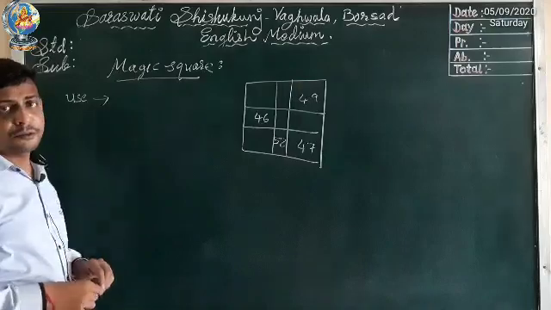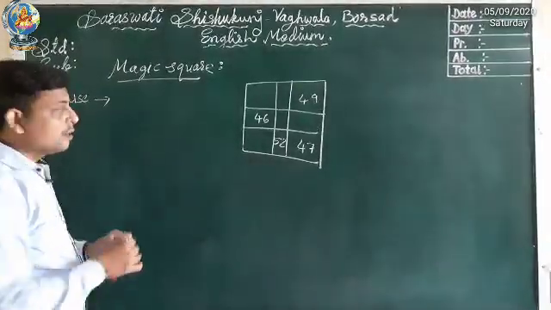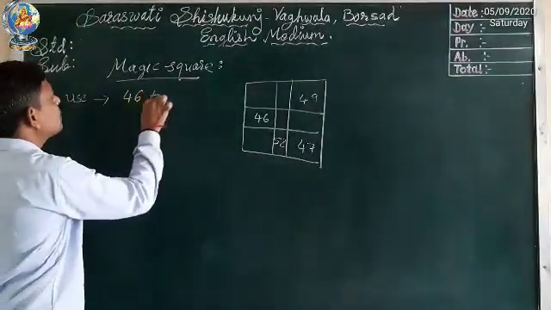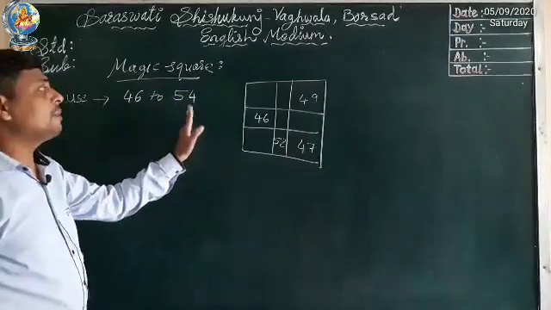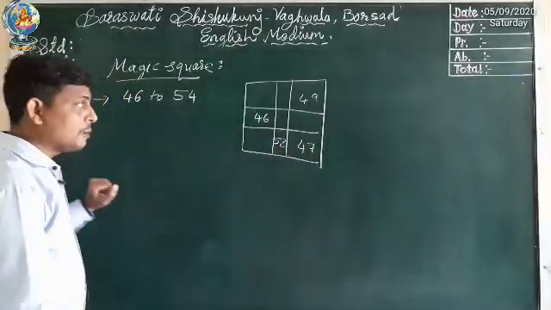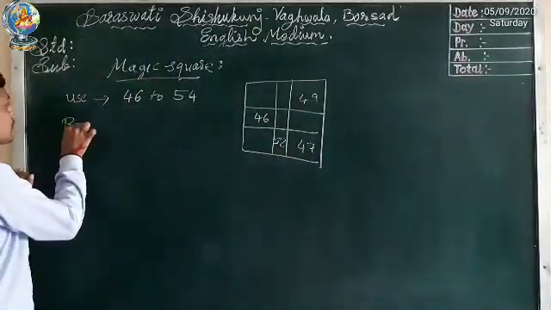Which are the numbers we have to use? The numbers are 46 to 54. We have to use these numbers only and we have to fill up this box. What is the rule of this magic box?